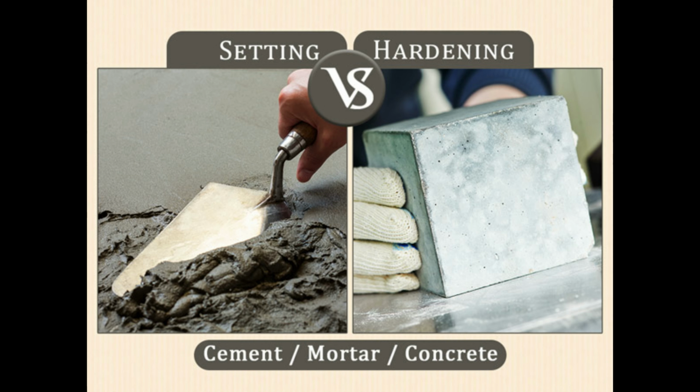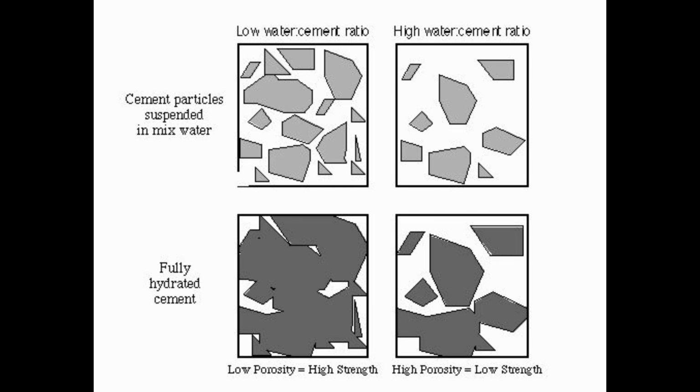And I also want to tell you one thing about this. Here I have shown a picture which has low water cement ratio and high water cement ratio, because the water content in the cement determines the strength. Here you can see the top left portion of the diagram, cement suspended particles in mixed water, where the low water cement ratio has been used, and the top right side, where a high water cement ratio has been used. Here these are the two samples, and at the bottom left portion you can see fully hydrated cement with low porosity.